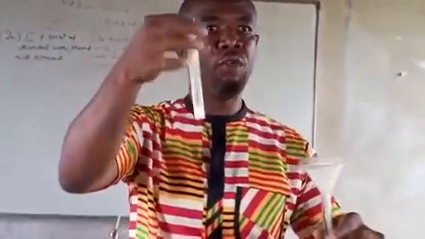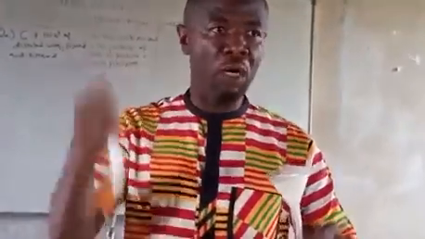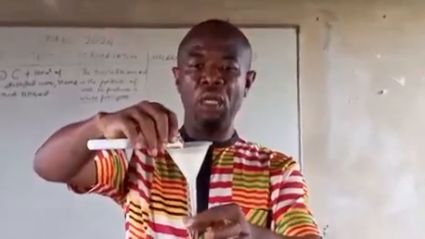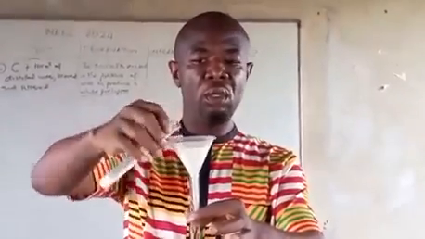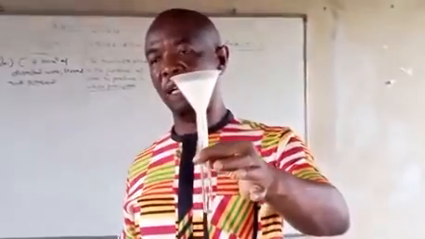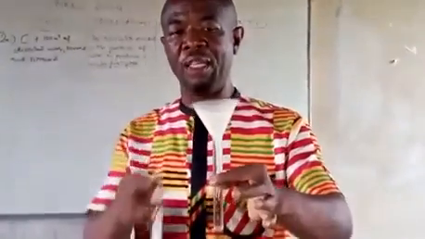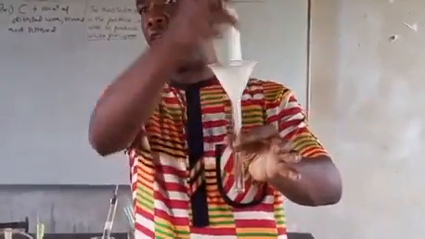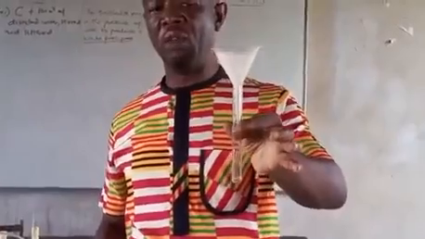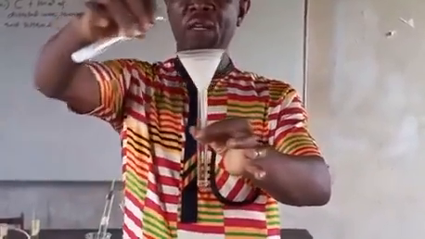You want to filter, shake it very well so you can have a uniform mixture. Then pour into this. Allow it to start draining little by little. Make sure that you don't exceed the level of the filter paper in the funnel, so it doesn't overflow. When it drains for a while, you can add more.